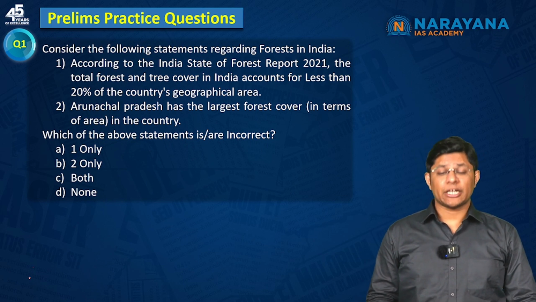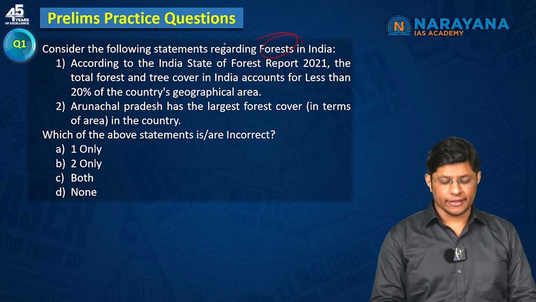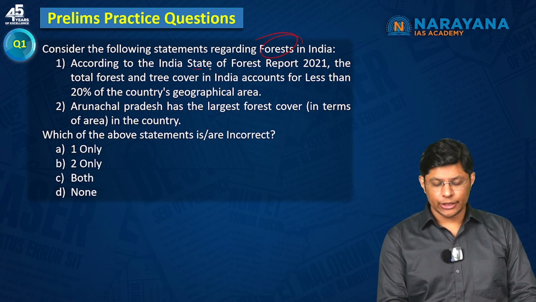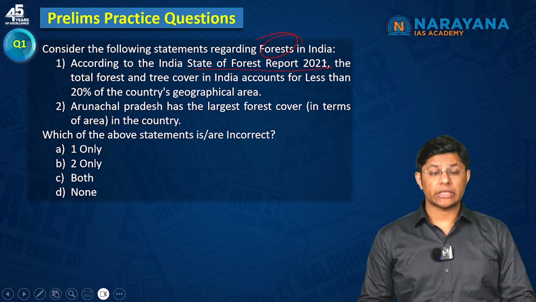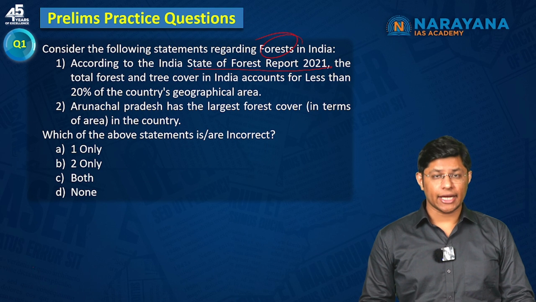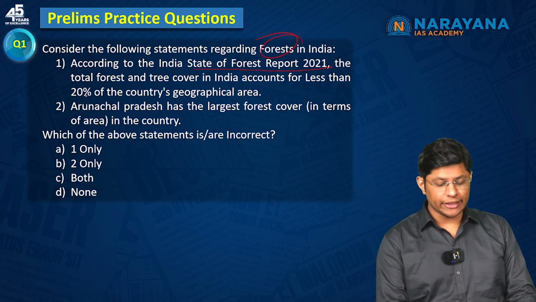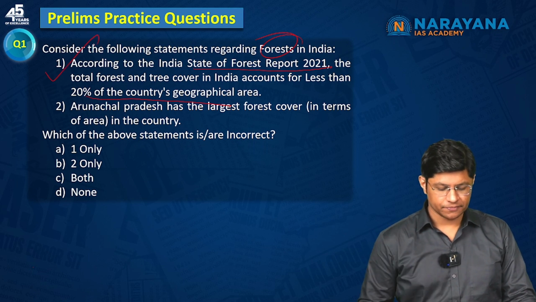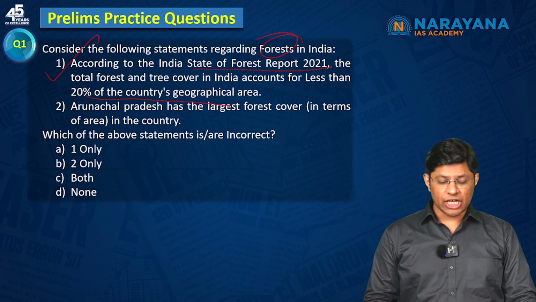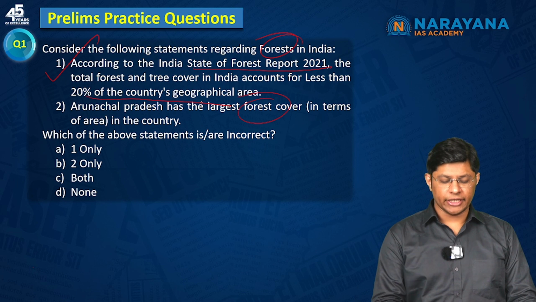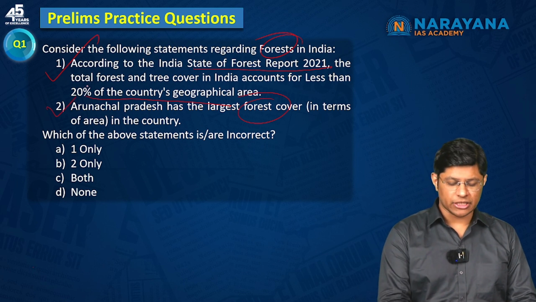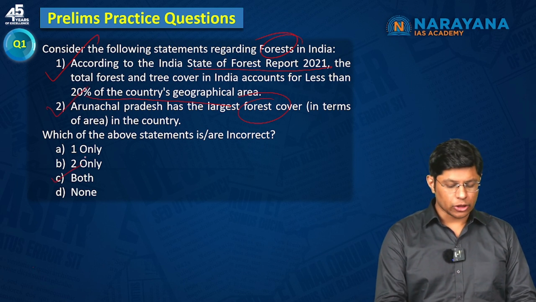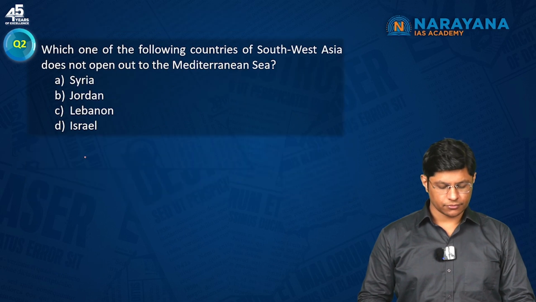Consider the following statements regarding forests in India. According to the Indian State of Forest Report 2021, the total forest and tree cover in India accounts for less than 20% of the country's geographical area. This statement is correct. Arunachal Pradesh has the largest forest cover in terms of the area in the country. Even this statement is correct. Both the statements are correct. Option C is the correct answer.